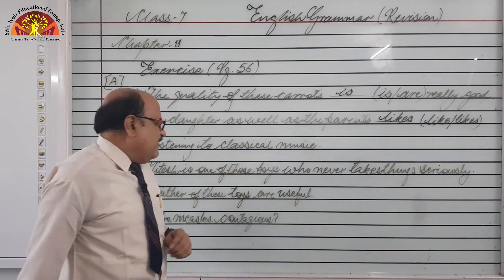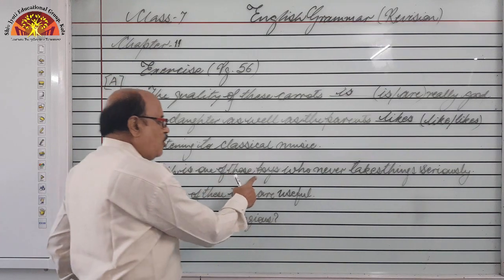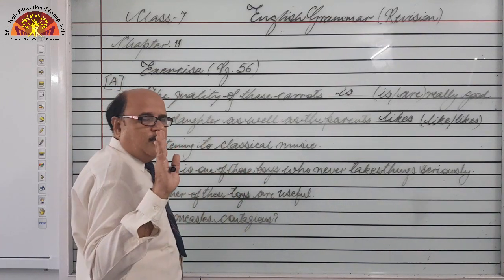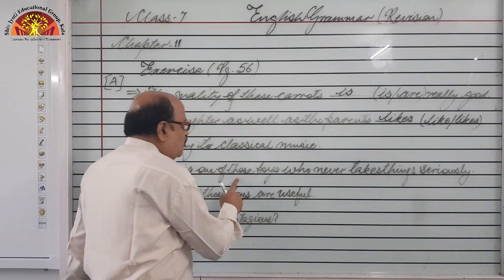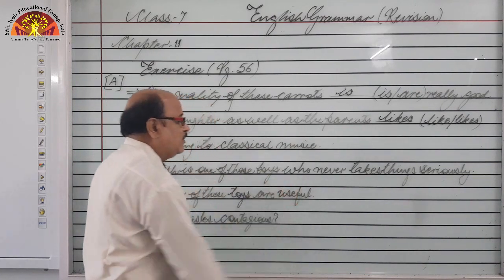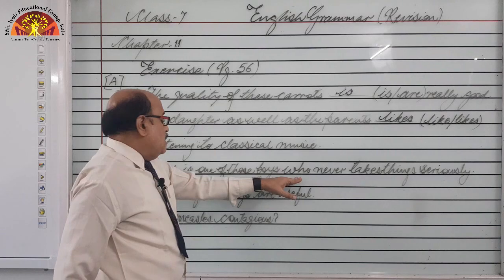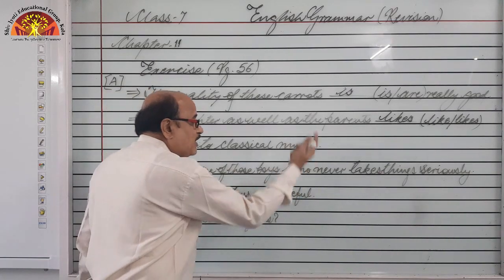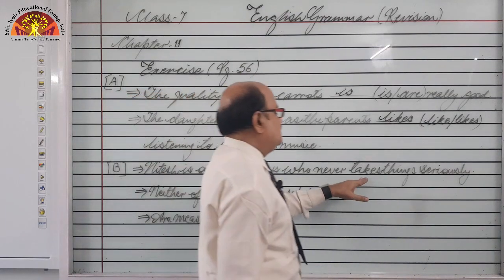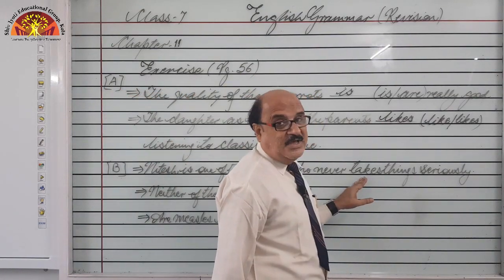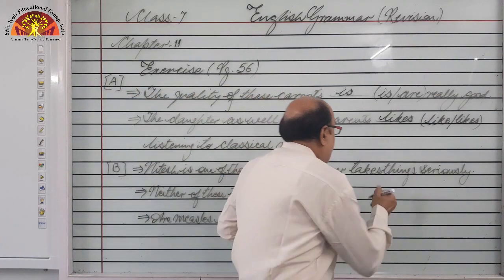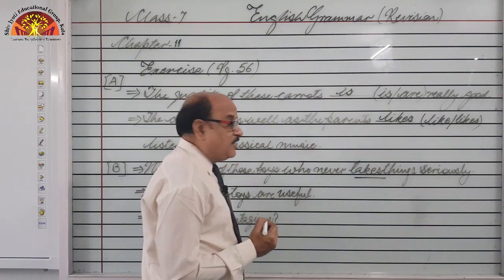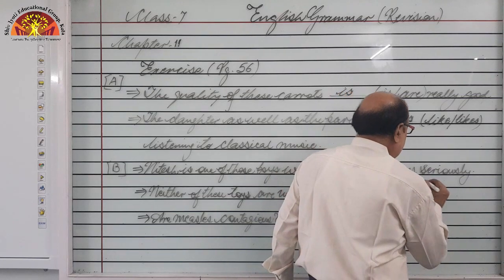If we see one of those boys, obviously it is singular, but we are talking about one of those boys who. Whenever a relative pronoun is also there with one of, always it is taking plural form. This is takes. Takes is singular. So, this is the error in this sentence.